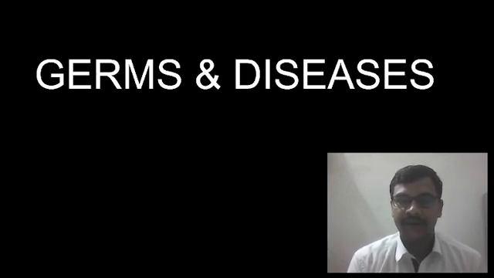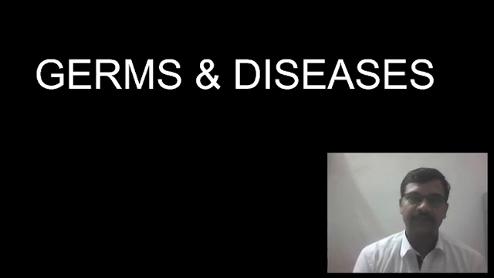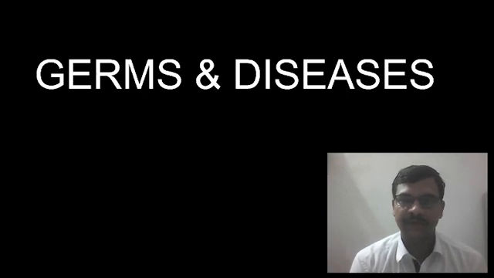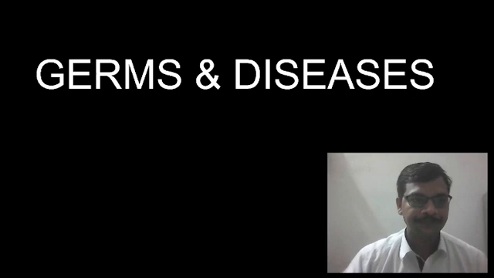So let us start with our new chapter, as we have already completed food and health. Book exercises are left. I'll be providing you the PDF of that. You can complete it, no need to worry. So let us start as per the syllabus. We generally have 3 to 4 chapters, including germs and diseases, skeletal systems, and states of matter. So let us start with germs and diseases without any delay.